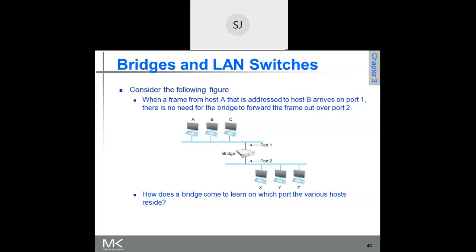When you are talking about the frame, what is there in the frame header? The frame header is different, the packet header is different, and the transport layer header is different, because different layers have different headers. What is there in the frame header?